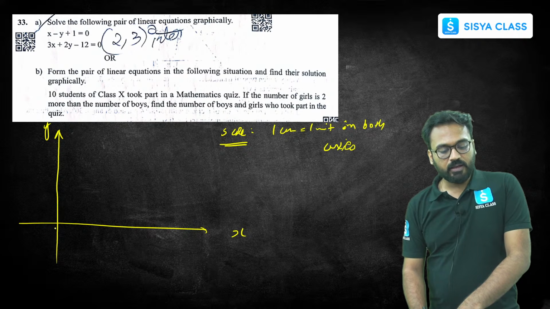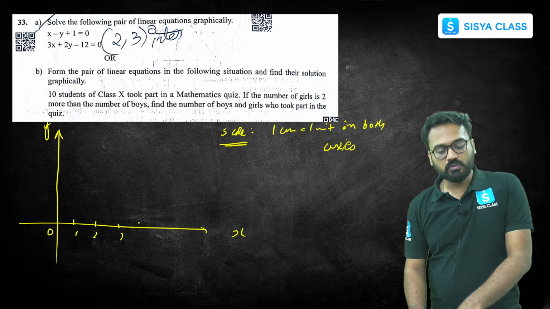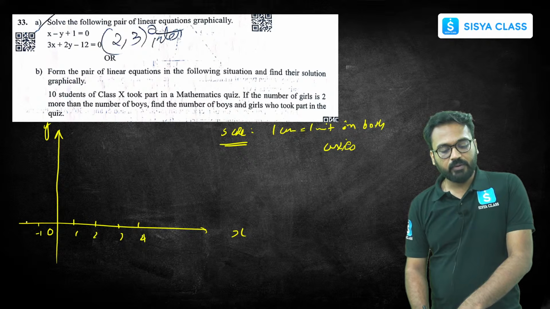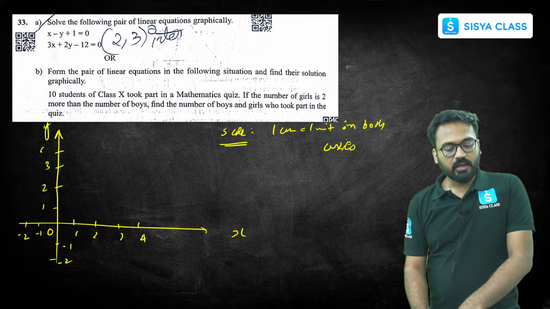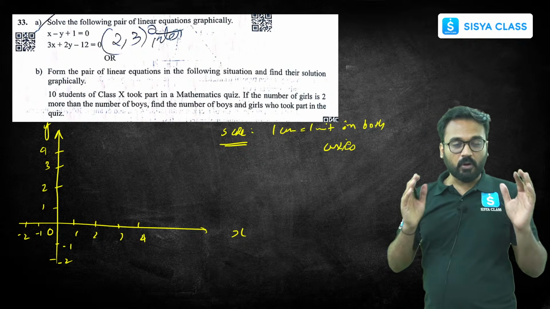After that you plot the values 0, 1, 2, 3, 4 like this, minus 1, minus 2 and so on, and 1, 2, 3 and so on on the top side, correct? In this way you plot all the values.